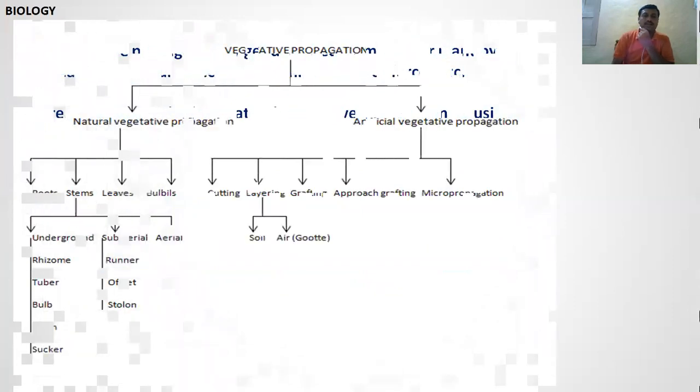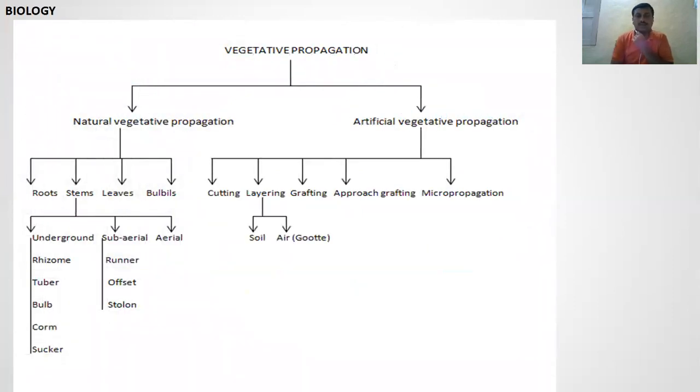These are examples of natural vegetative propagation: root, with taproot and adventitious root systems; stem, underground, subaerial, aerial; leaf; and bulbils.